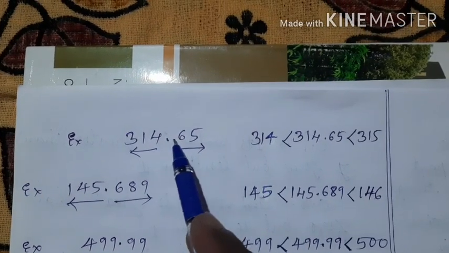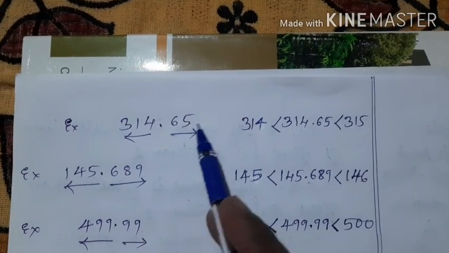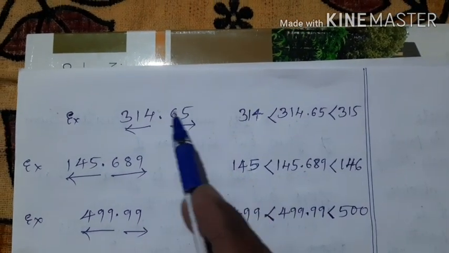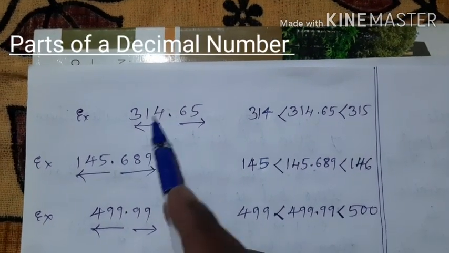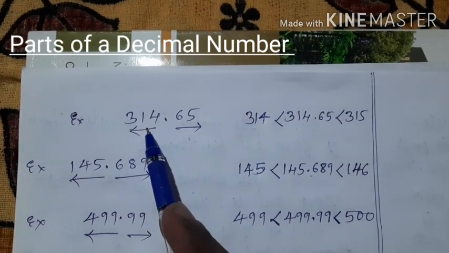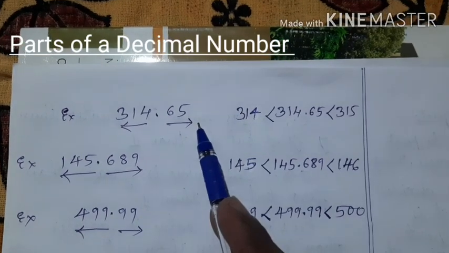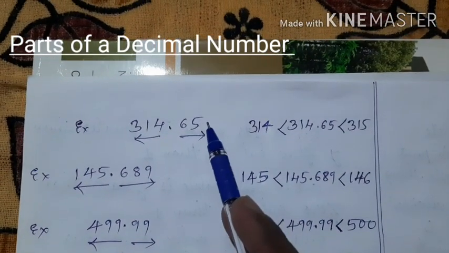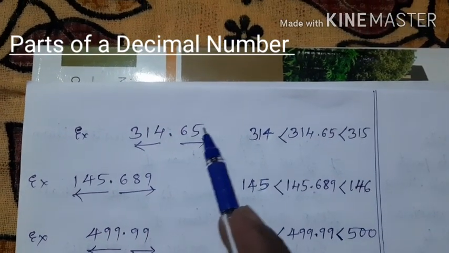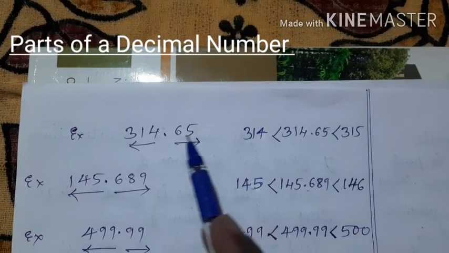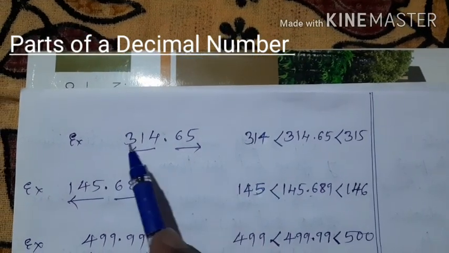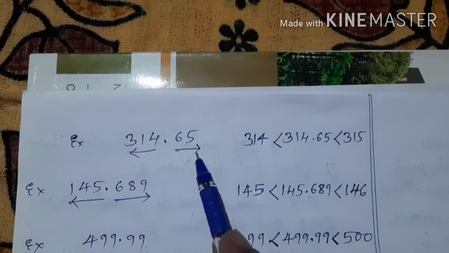Here this is the decimal point, and on the right side of the decimal point there is the decimal part, which is the incomplete part, and on the left side of the decimal point we have an integral part or whole number part. Thus a whole number part, decimal point and decimal part are the three parts of a decimal number. It is read as 314.65. Some people will read it as three hundred fourteen point sixty-five. This is wrong. You should read it as 314.65. Okay.